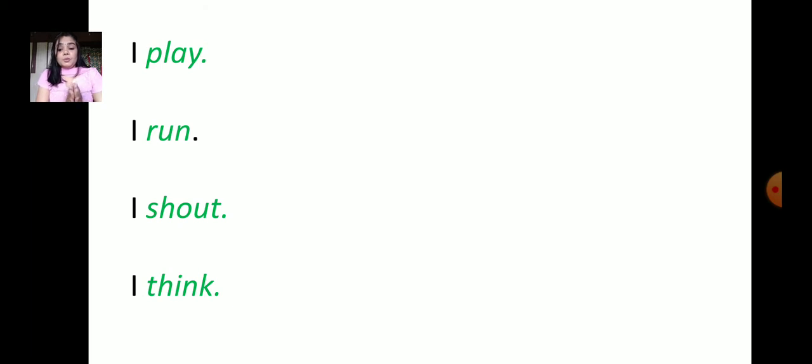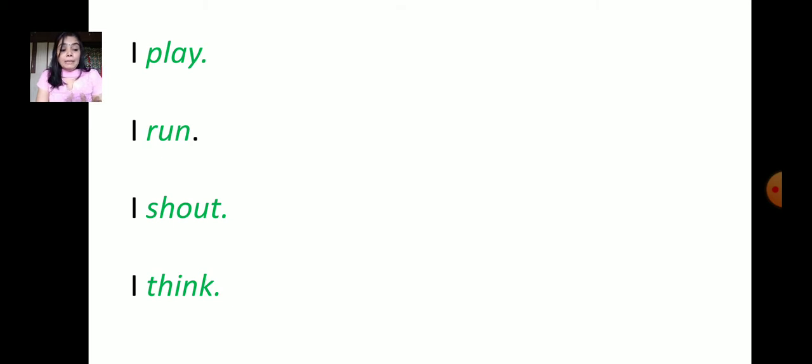The action words are the heart of a sentence. A verb is the most important word in a sentence because it is the heart of a sentence.